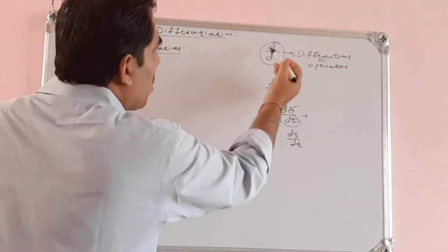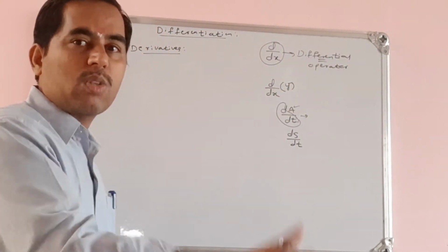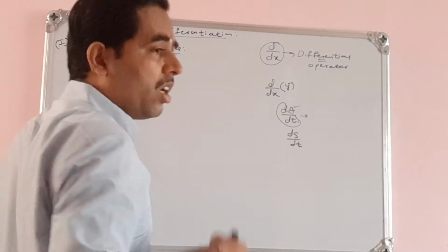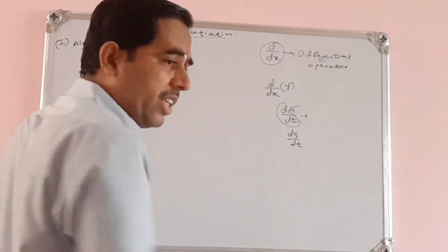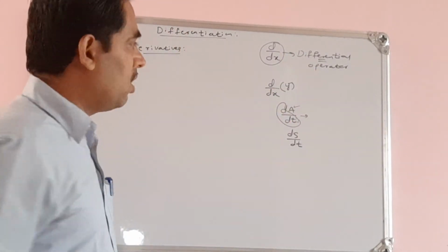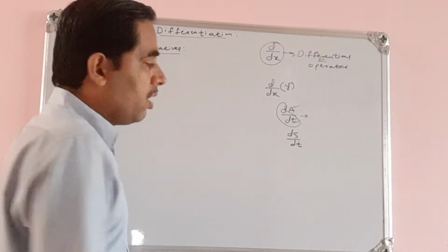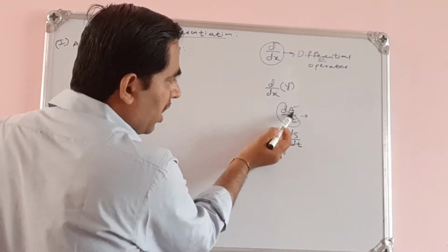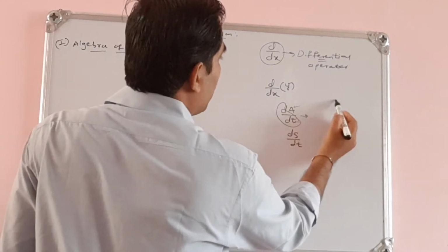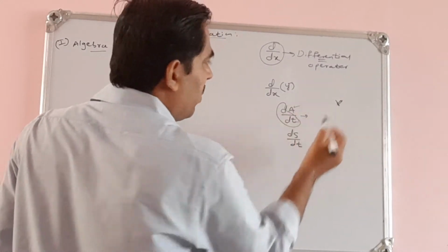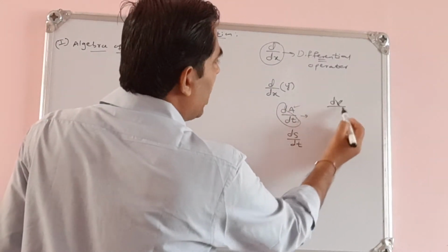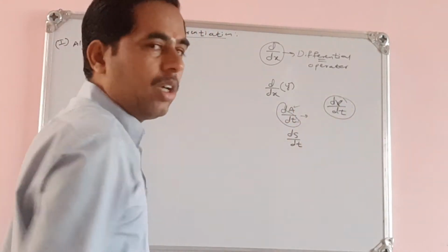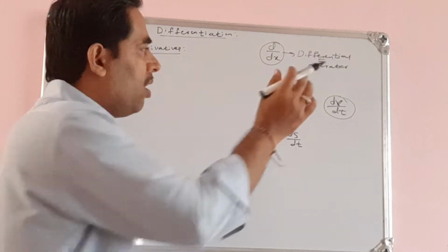In this way we apply d by dx on various quantities. If I apply d by dx on y, that is called the derivative dy by dx, or ds by dt, where the differential operator is d by dt. If we consider v as volume, then dv by dt is the rate of change of volume with respect to time.